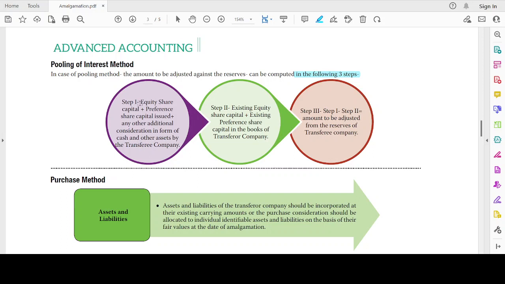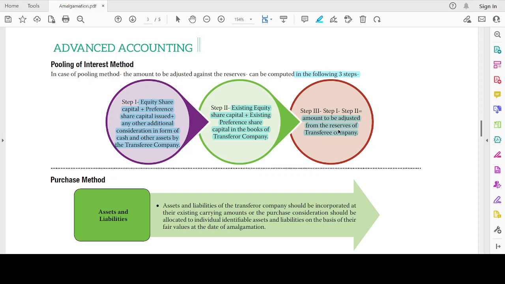Step 1: Equity share capital plus preference share capital issued plus any other additional consideration in the form of cash and other assets by the transferee company. Step 2: Existing equity share capital plus existing preference share capital in the books of the transferor company. Step 3: The amount to be adjusted from the reserves of the transferee company. These are the three steps.